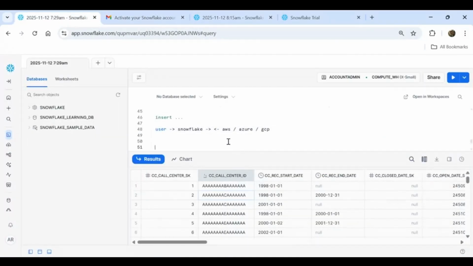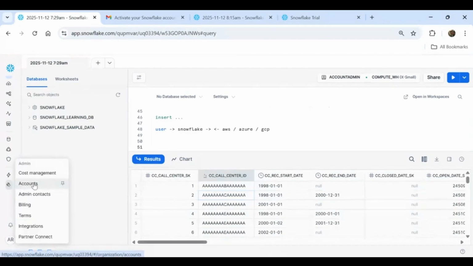So it doesn't matter what cloud provider you're using, right? It'll be the same interface, but the scenario is something else. For example, the prices are different.